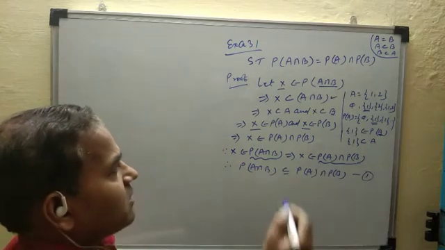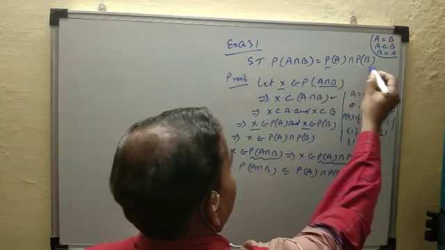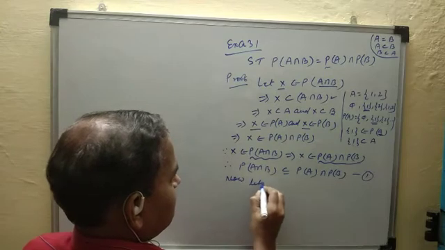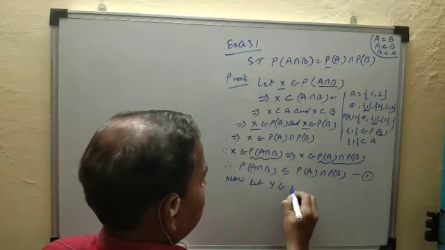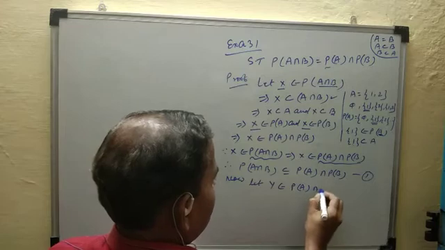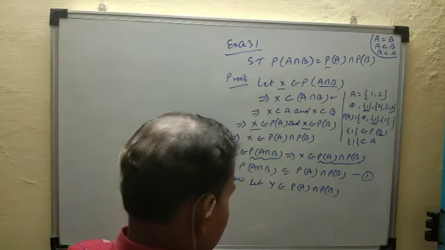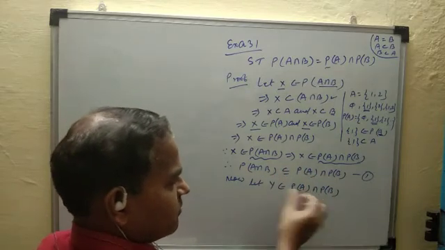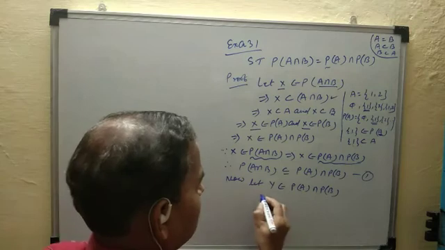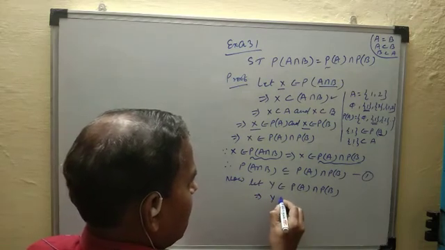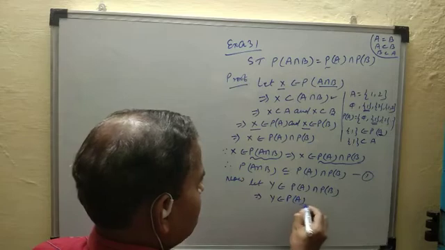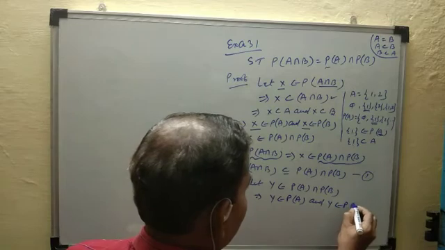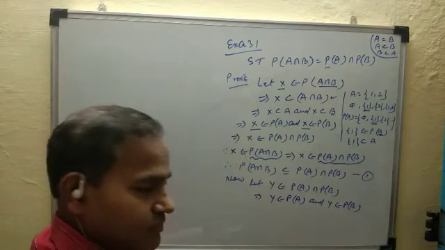Similarly, now let Y be any element of this set. Now let capital Y belong to the power set of A intersection the power set of B. Now to show this set is a subset, we suppose an element capital Y in it. Then this implies capital Y belongs to the power set of A and capital Y belongs to the power set of B also, it belongs to both.